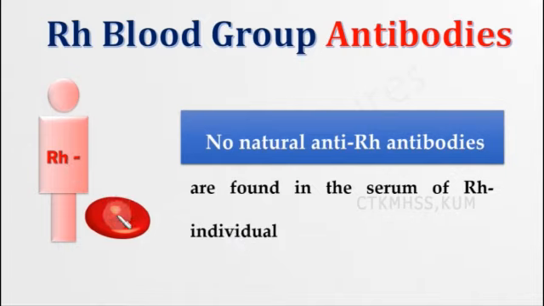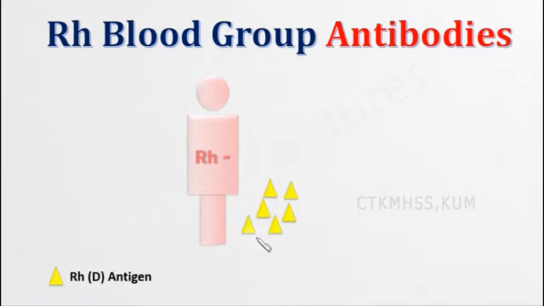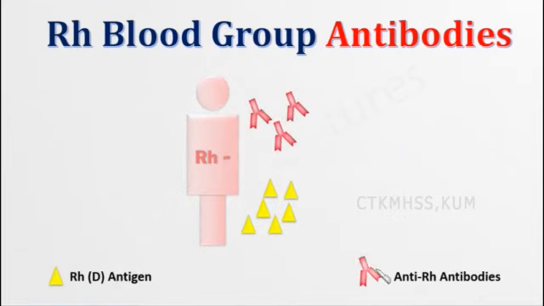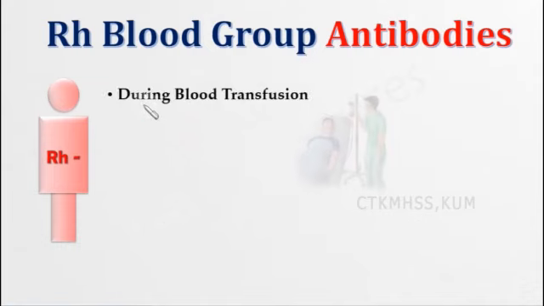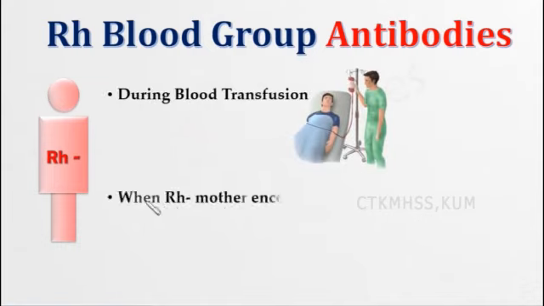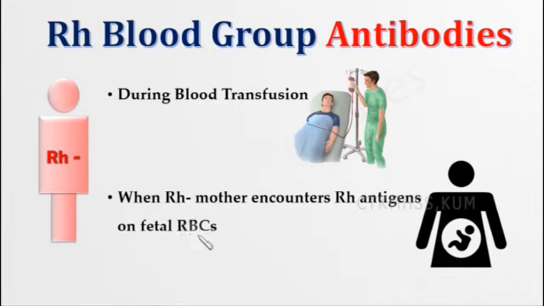But there is one case: when the Rh negative individual is exposed to the RhD antigen, the body starts producing anti-Rh antibodies. Naturally there are no antibodies, but when the person is exposed to it, the body starts producing them. This occurs during blood transfusion, when incompatible blood is given, or when an Rh negative mother encounters Rh antigens on fetal RBCs. When the mother is Rh negative and the child is Rh positive, this incompatibility occurs and the body starts producing antibodies.